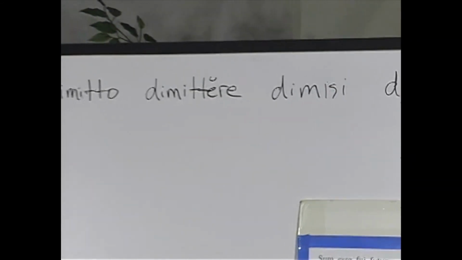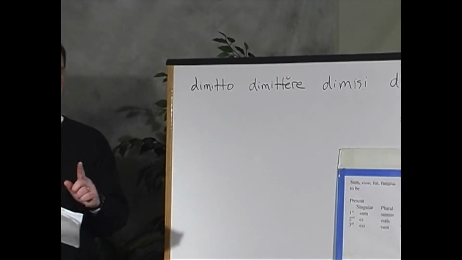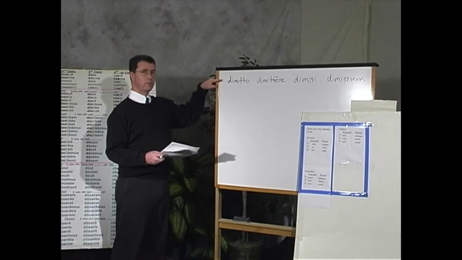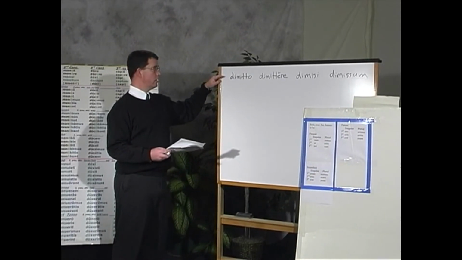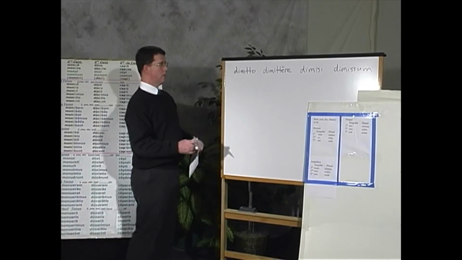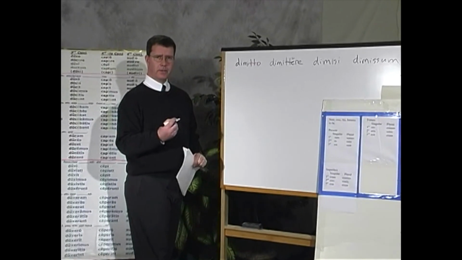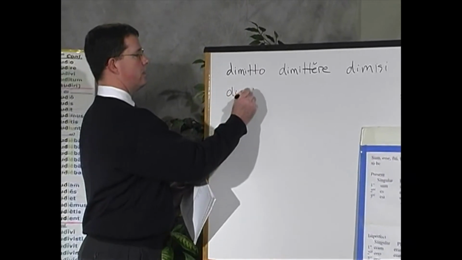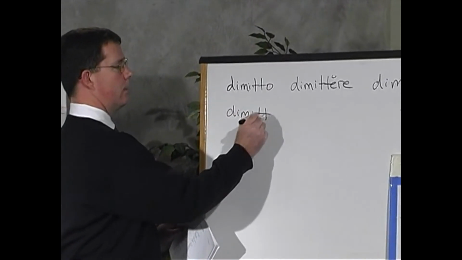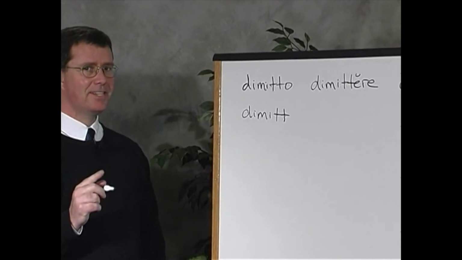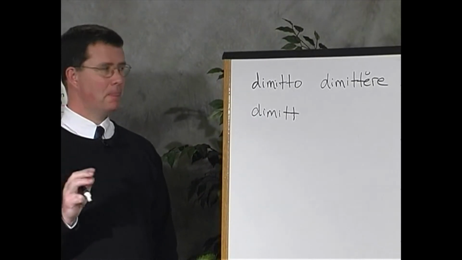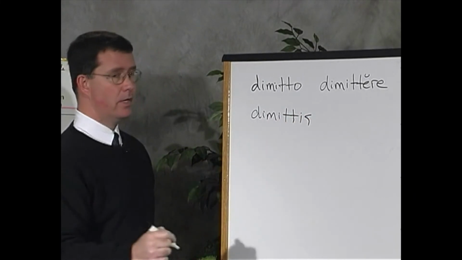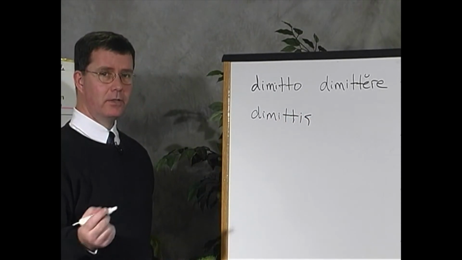Okay, let's practice forming this in the present tense. The first singular is given to us, dimitto. What would the second singular be? Dimit... Now, which vowel do we need here for the present tense of the third conjugation? I. And then the S for the second singular ending.